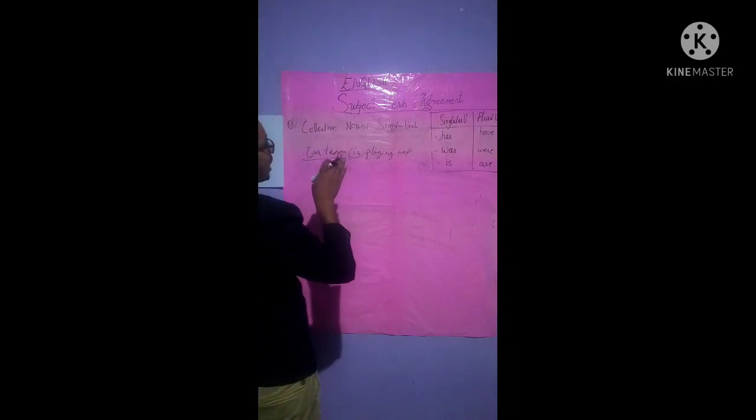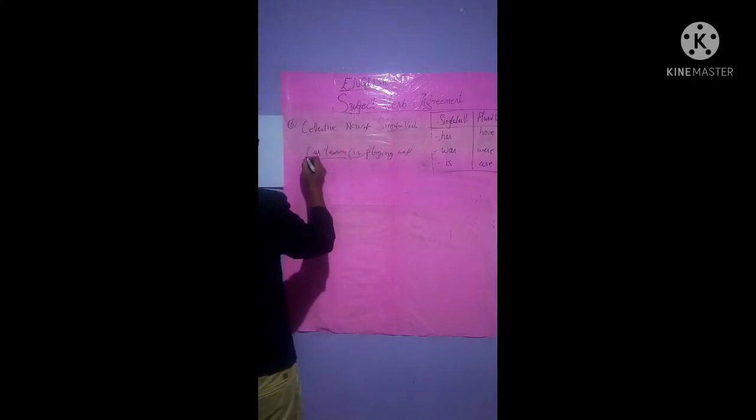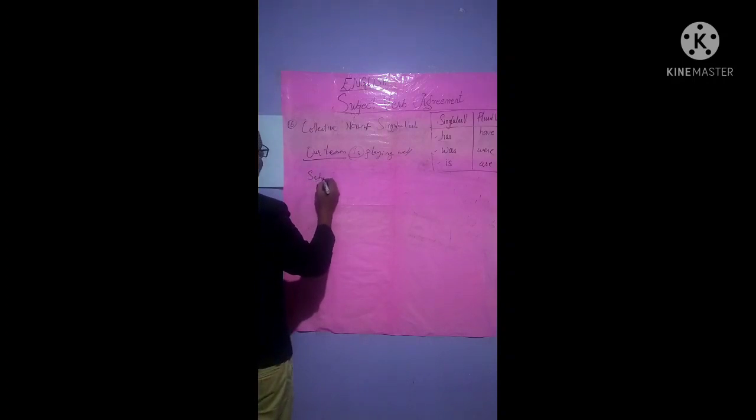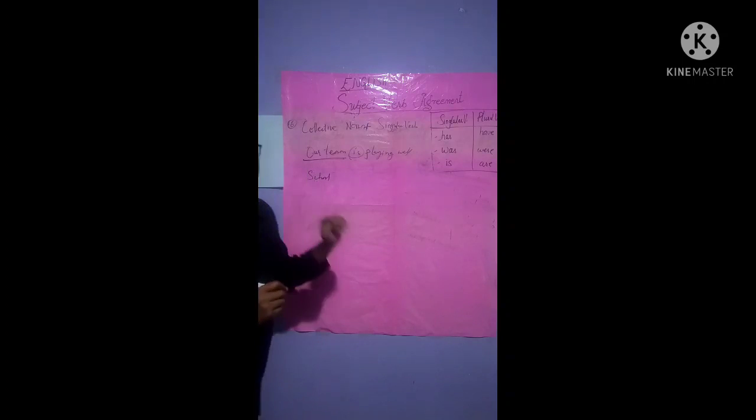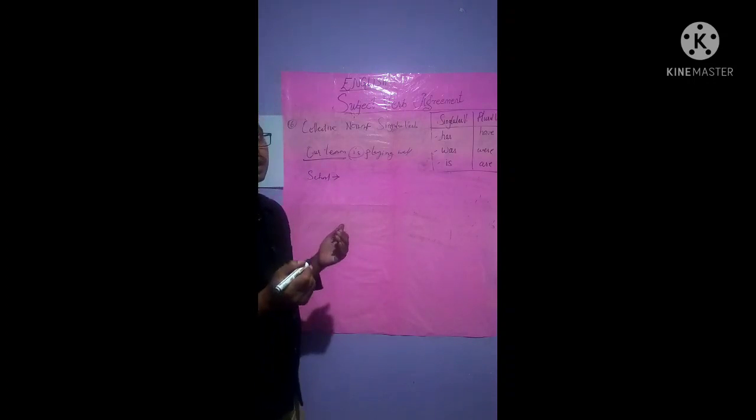Collective noun is a combination, isn't it? Our team, or we can write school, isn't it? There in school there are students, teachers, isn't it? School. In another sentence, it's a group of whales or dolphins. You will find it out. All right. A group of bees is called dash.